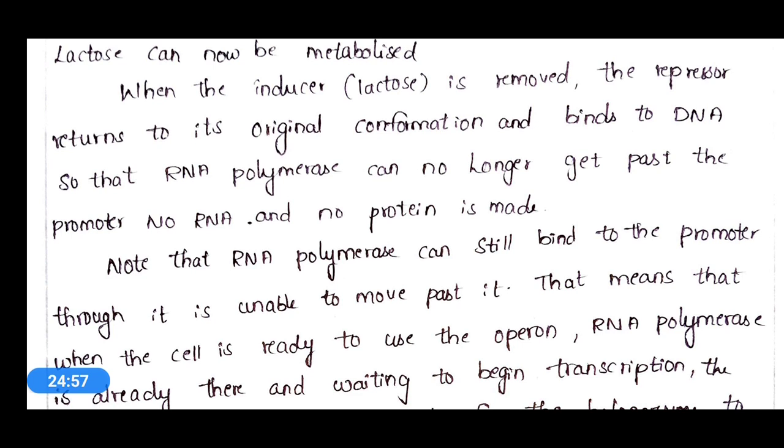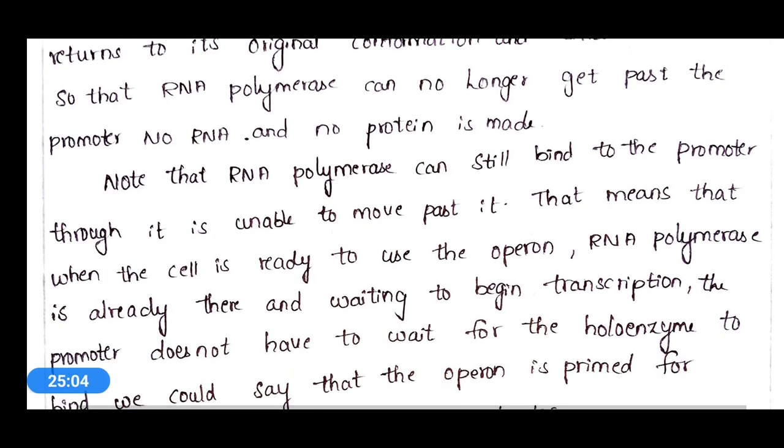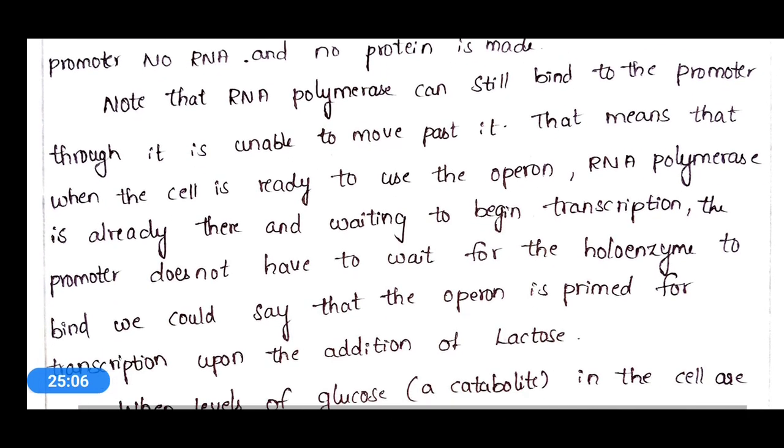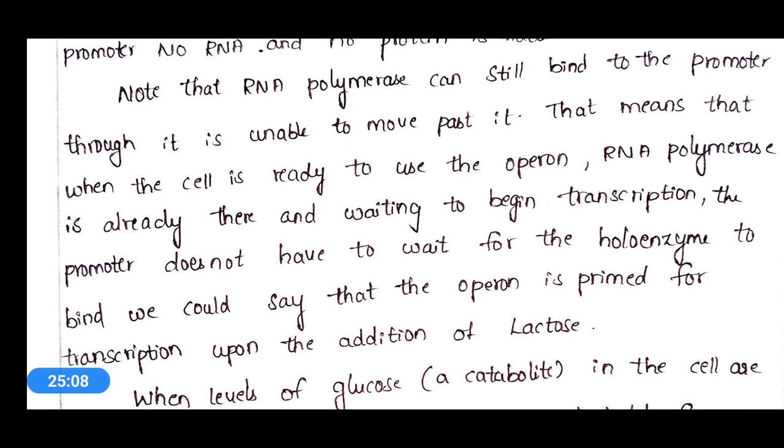That means that when the cell is ready to use the operon, RNA polymerase is ready there and waiting to begin transcription. The promoter does not have to wait for the holoenzyme to bind. We could say that the operon is primed for transcription upon the addition of lactose.